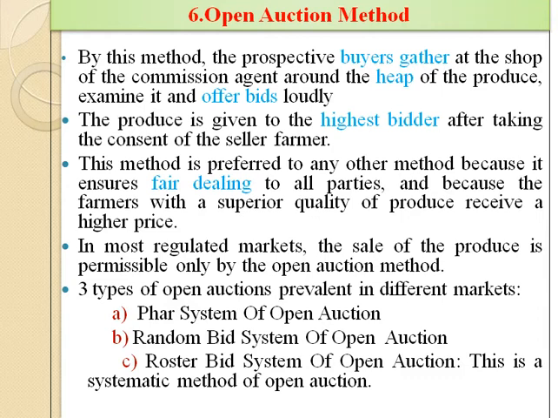There are three types of open auction prevalent in different markets. First is FAR system of open auction. Second is random bid system of open auction. Third is roster bid system of open auction. The roster bid system of open auction is the systematic method of open auction.